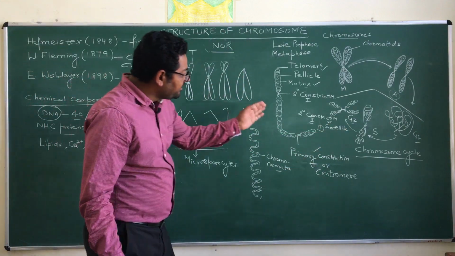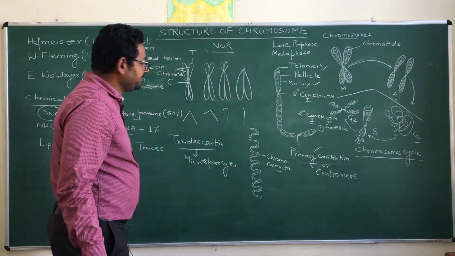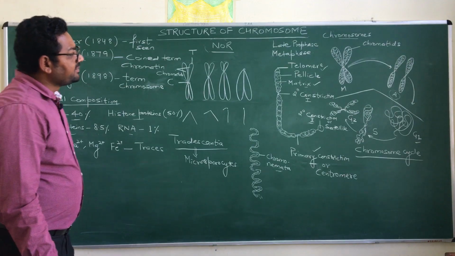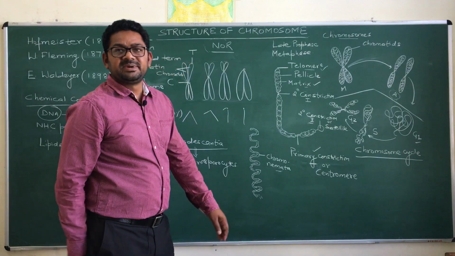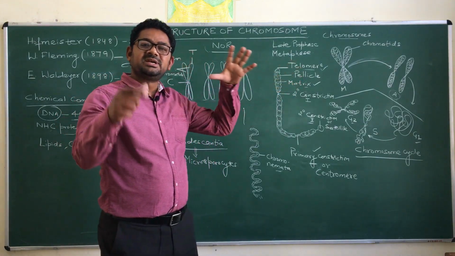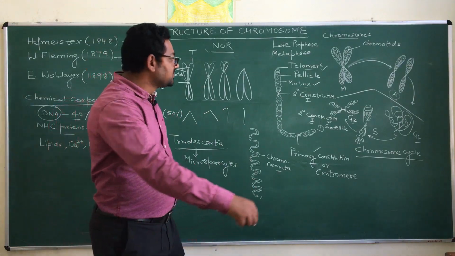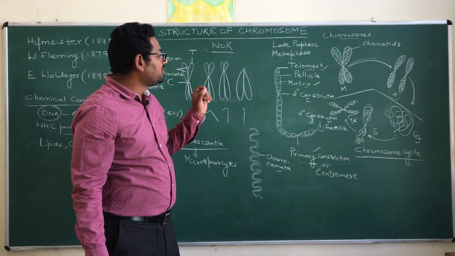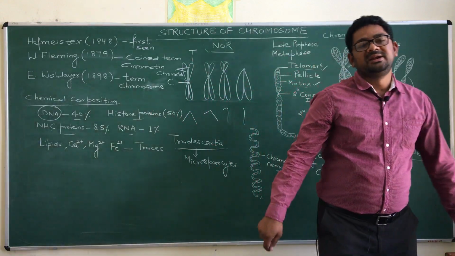So this type of structure is named secondary constriction type 2. After that, there is another type of structure, and that particular structure is the telomere. Telomeres are certain sequences present at the tip, and these are also repetitive sequences. So the tip part of a chromosome is named the telomere.